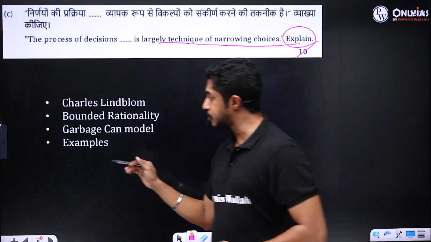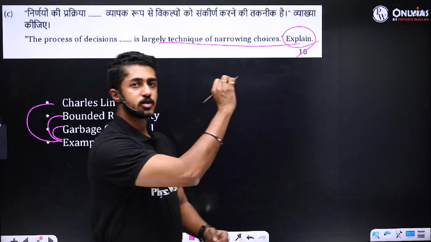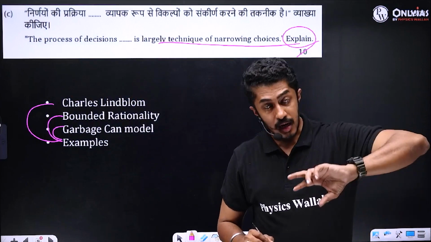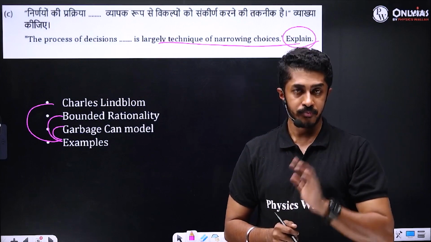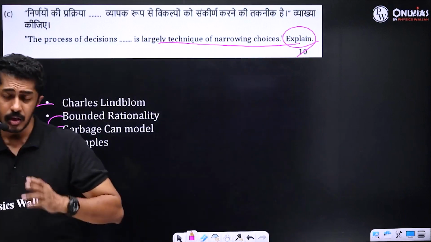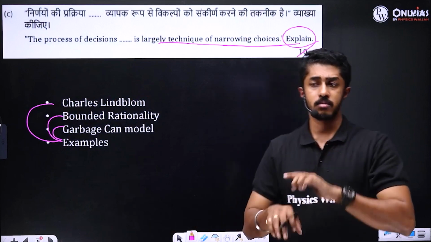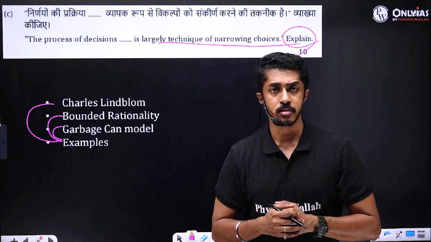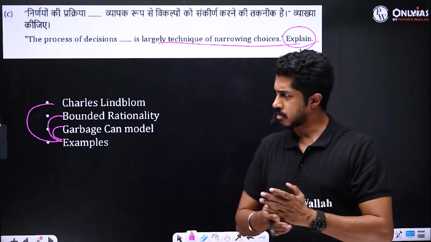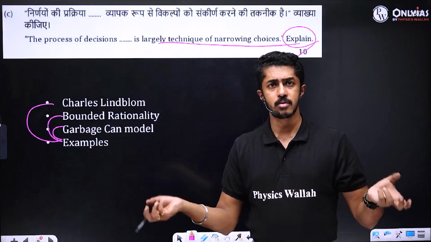So the examples have to be integrated along with each of this. Not that you will start, Charles Lindblom said this, so this is the example. Not that way. You can start off with the example itself. Getting the point? You start off with an example how? Say for example, India made the decision of setting up the International Solar Alliance. Correct? Now this International Solar Alliance, you can basically say it was a garbage can model example. Multiple solutions were there.